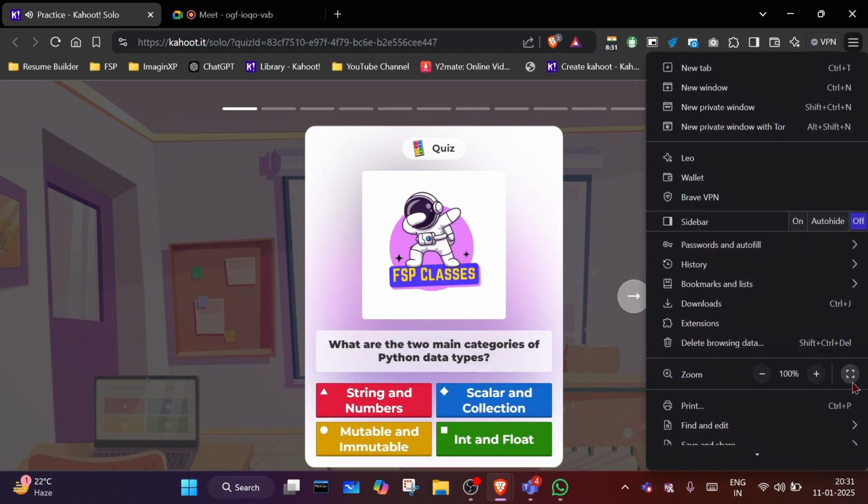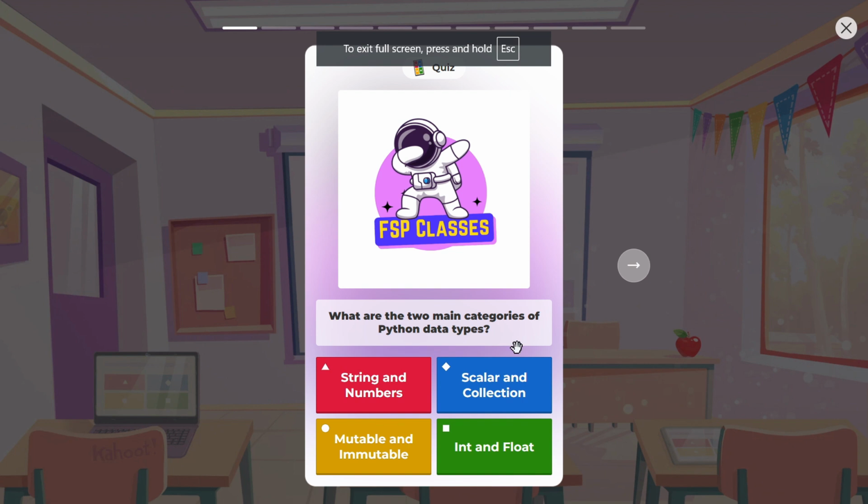Okay, so the first question is, what are the two main categories of Python data types? Which one is the correct option? Scalar and collection. So the two categories are scalar and collection. Can anyone tell me what is a scalar data type? Which can take only single values, sir. What about the collection? Which takes a group of values. Multiple values. Okay.